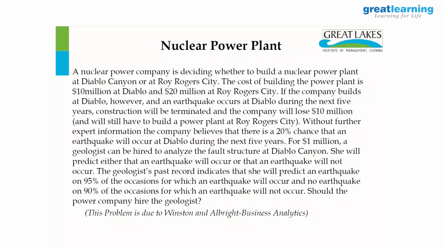The $10 million is gone, plus 20 I have to spend for Rogers City. So it will be 30 million if the earthquake strikes. The company, based on their data, believes there is a 20% chance that the earthquake will occur at Diablo. Prior probability, just like successful, unsuccessful. Just see the analogy at Diablo. This is their prior information, not posterior.